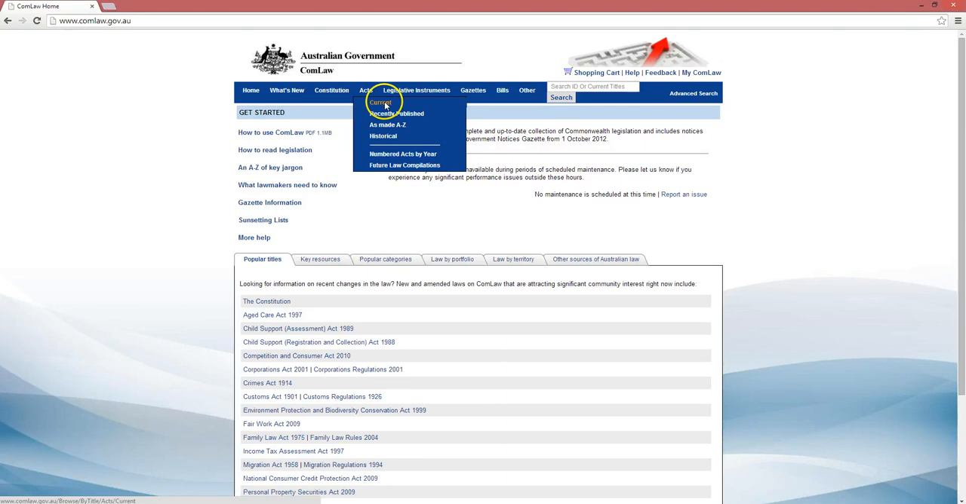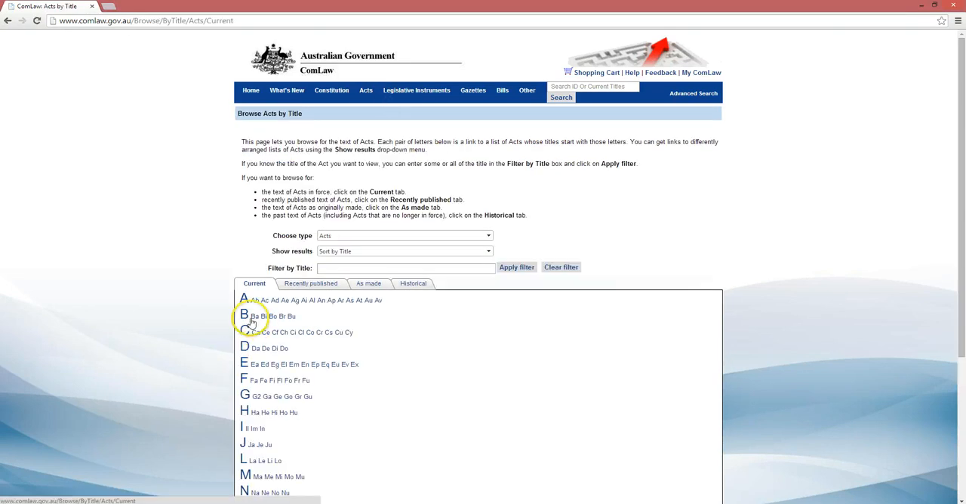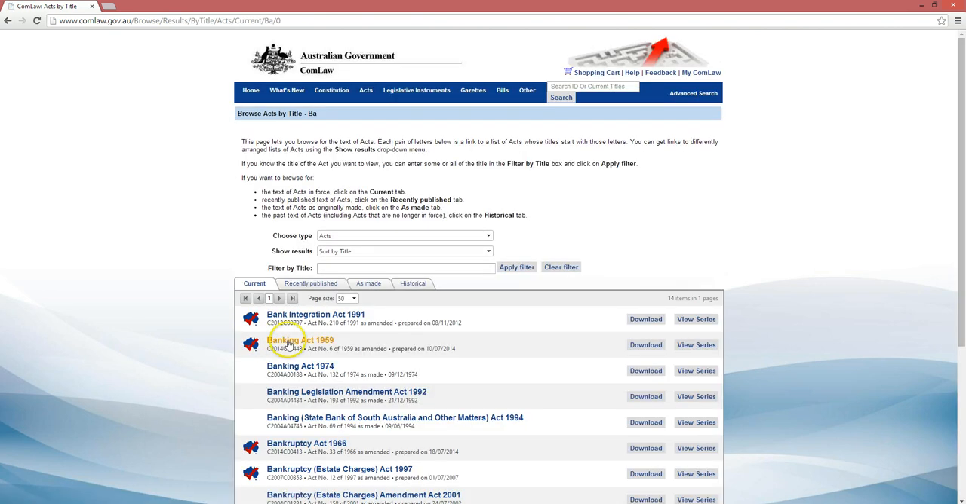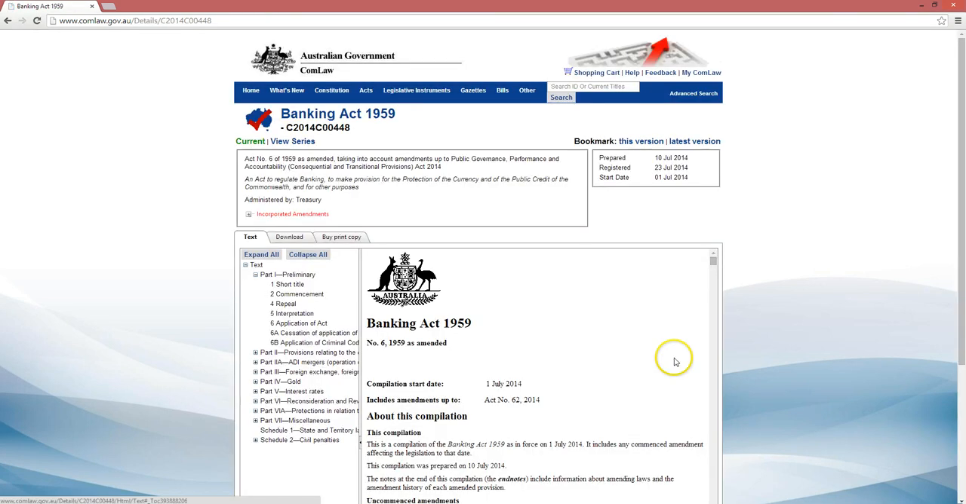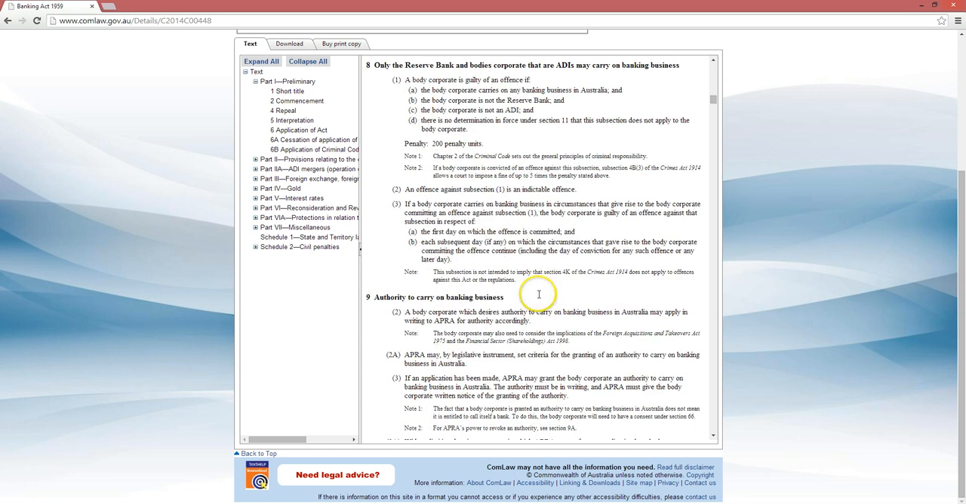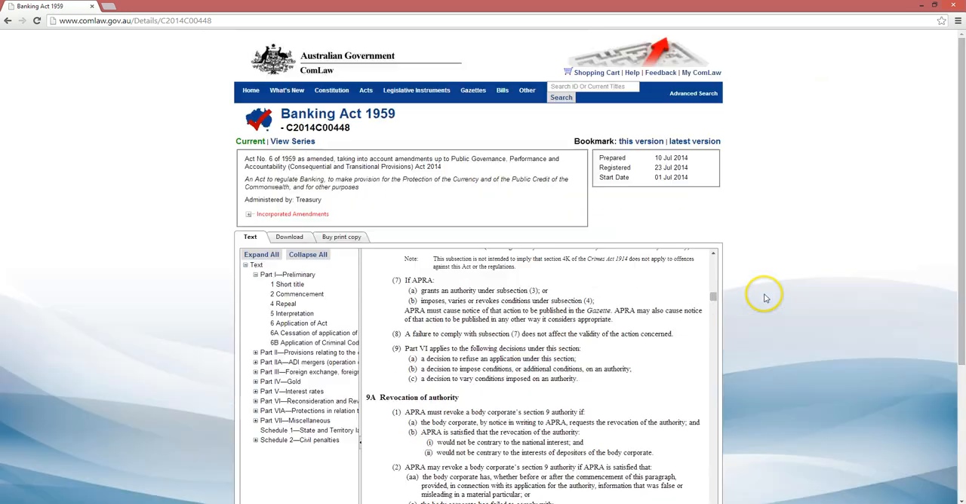So what we want to look at is the current version, almost always, and if we click here, the Banking Act should be available. And there it is, the Banking Act 1959. Very important to know which year of the act you're looking for. So here's the Banking Act 1959. It appears like this, and you can download